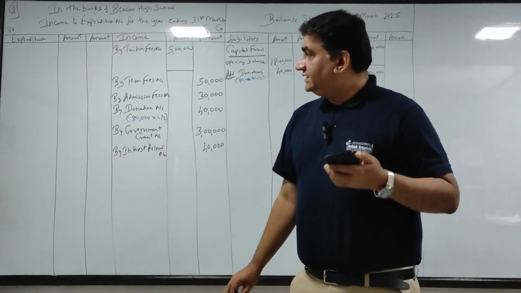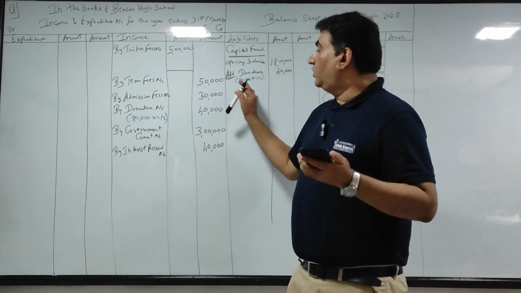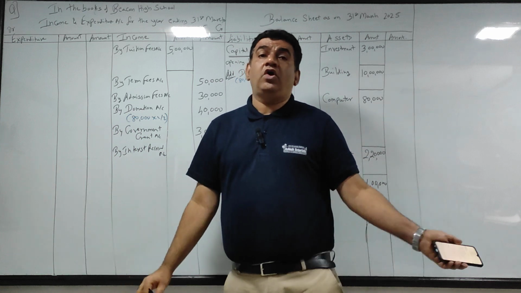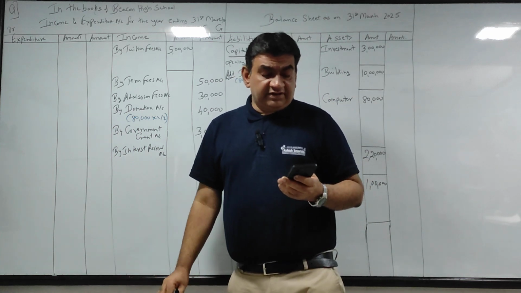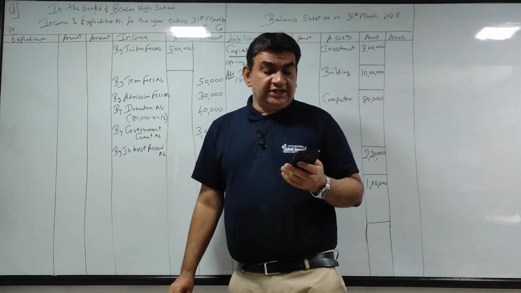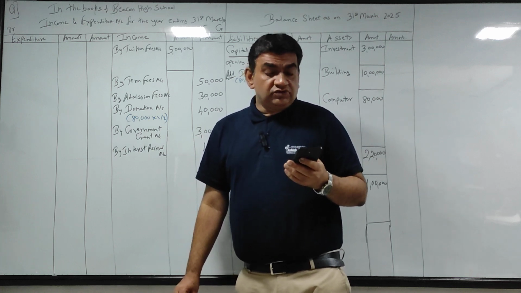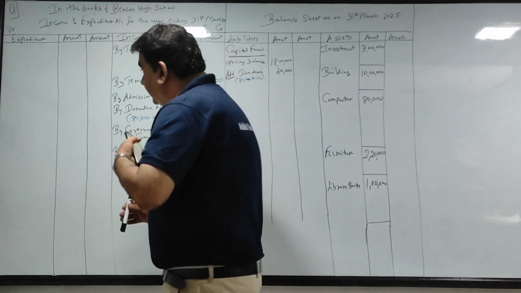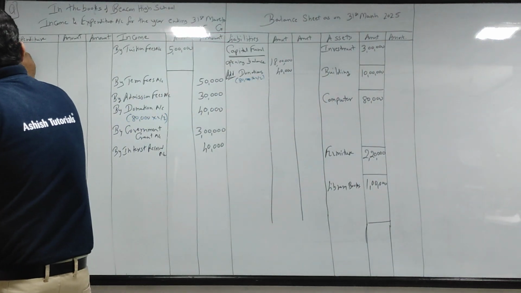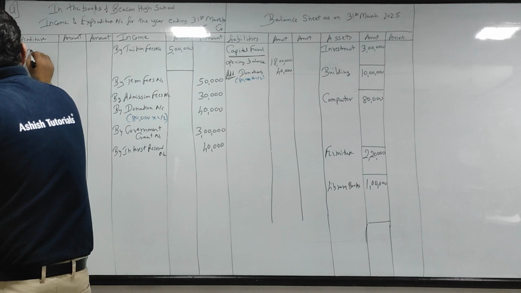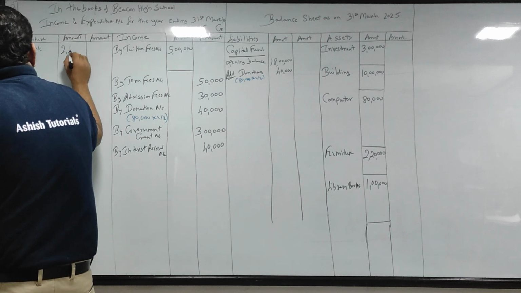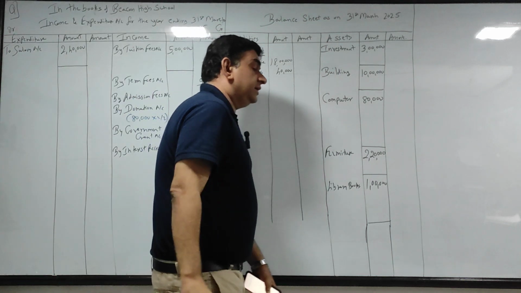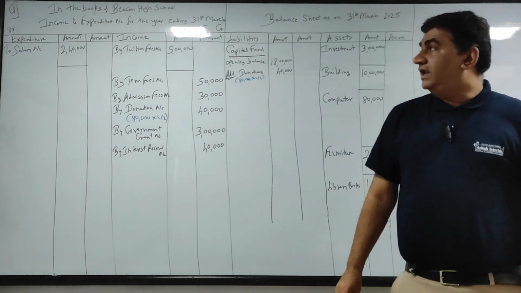Now see, receipt side items either were income or liabilities. Now payment side will normally be an expenditure or an asset. Let's take one by one. You have paid for salary 2,40,000. There is an adjustment of outstanding. Salary paid, it is an expenditure. Come to the debit side of income and expenditure. To salary account, because there is an adjustment, put it in the inner column, leave a line.